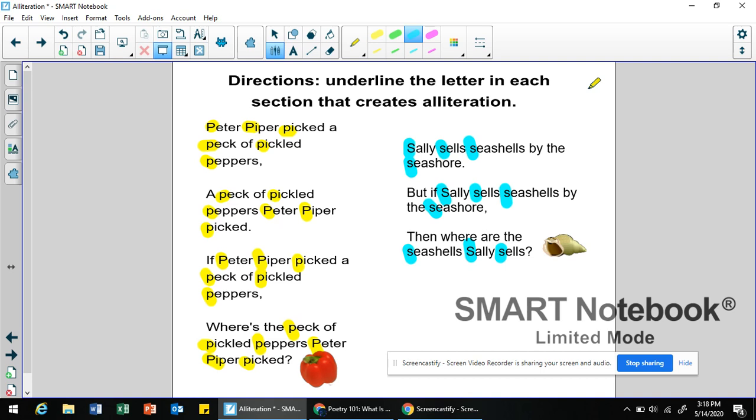And this one, I'm bound to mess up because I have a harder time with this one than I think the other one. Sally sells seashells by the seashore. But if Sally sells seashells by the seashore, then where are the seashells Sally sells? I actually did it. Not so bad. I don't think I messed up. So, boys and girls, that is what alliteration looks like.